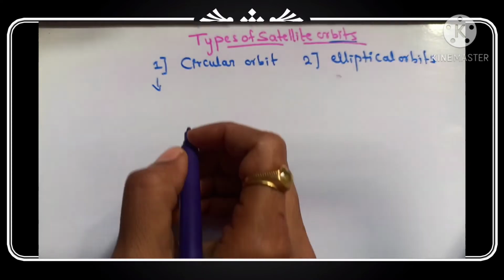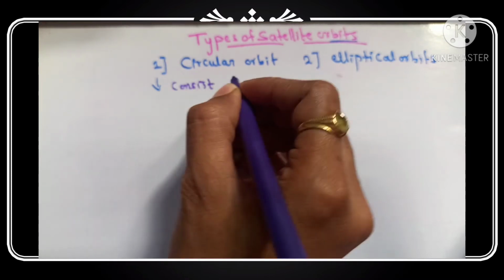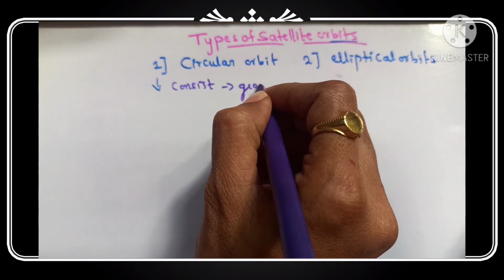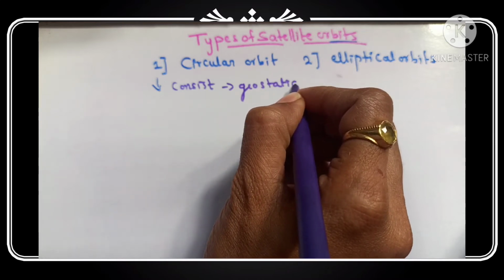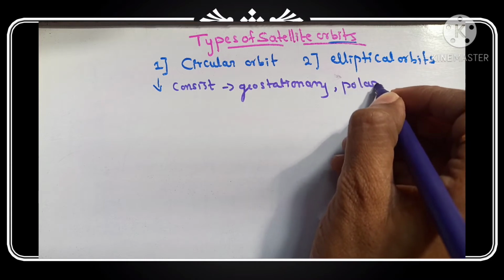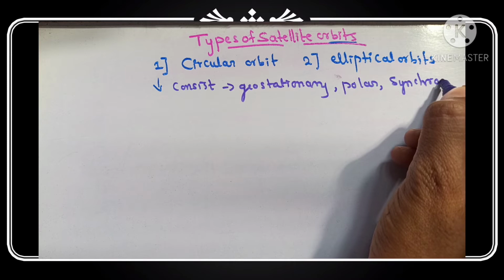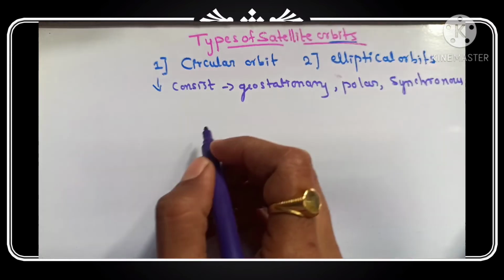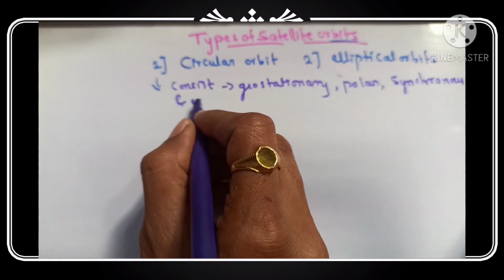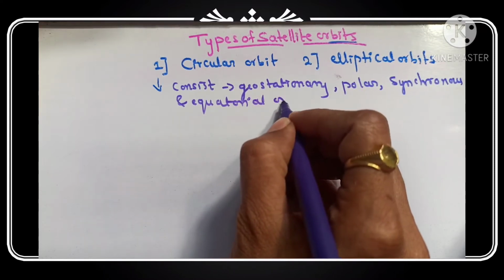Circular orbits consist of geostationary, polar, synchronous and equatorial orbits.